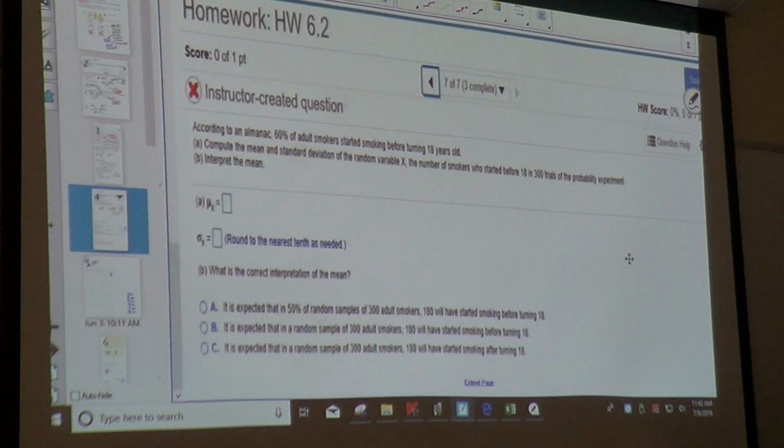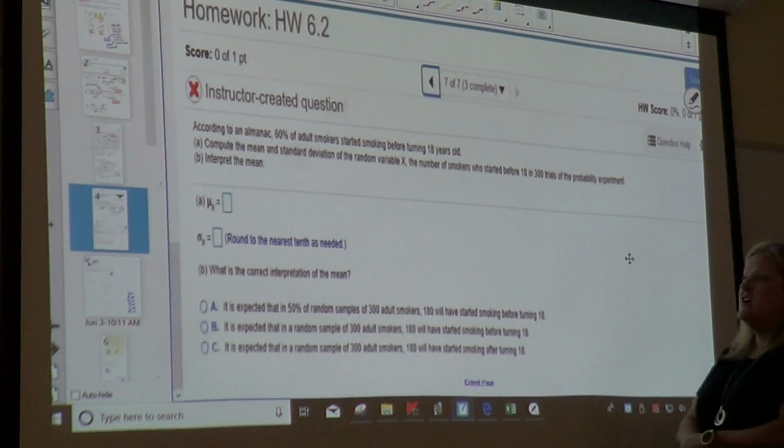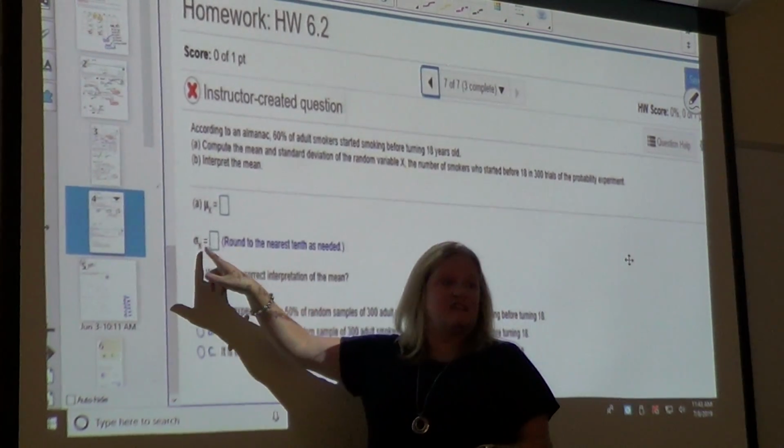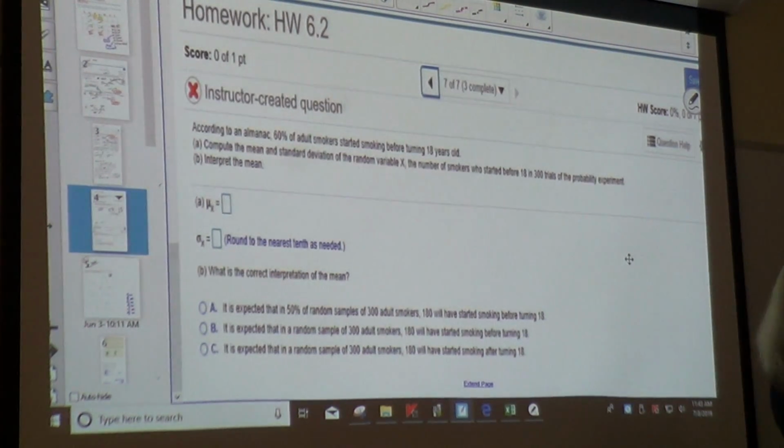Compute the mean and standard deviation of the random variable x, the number of smokers who started before 18 in 300 trials of the probability experiment. Interpret the mean. So they want the mean, and they want the standard deviation.